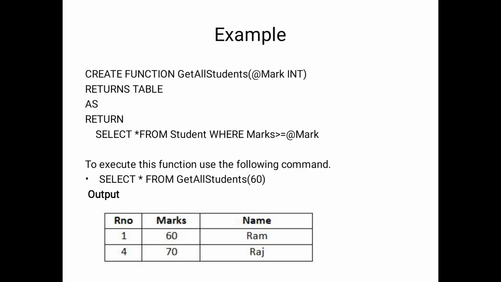So then only 2 members are displayed in the output. Why? Because there are only 2 members with 60 and greater than 60. So that's why Ram and Raj are the output, having greater than 60 marks.